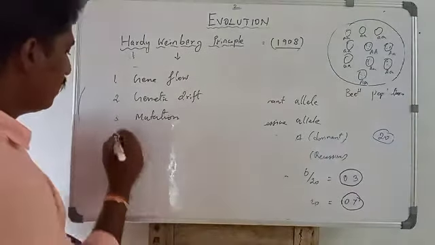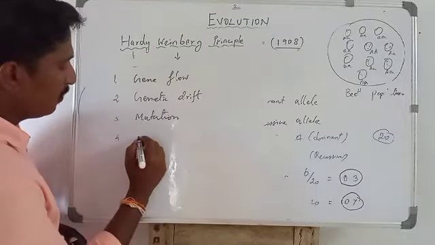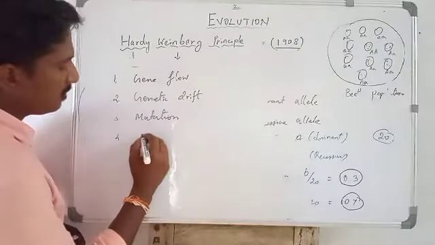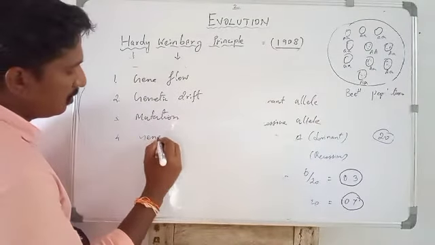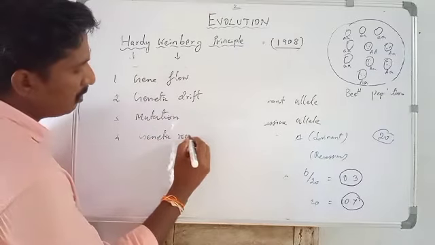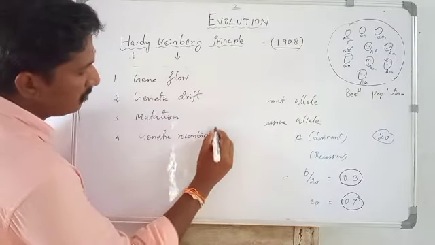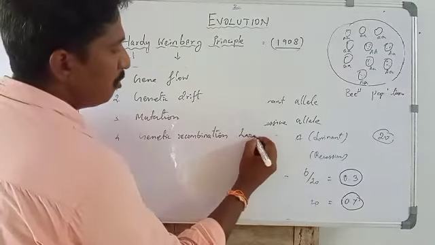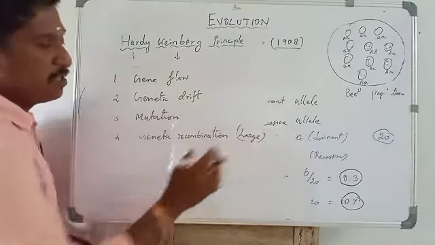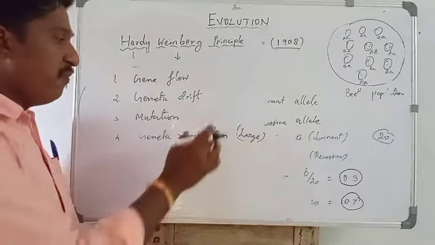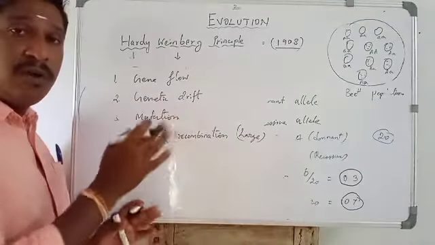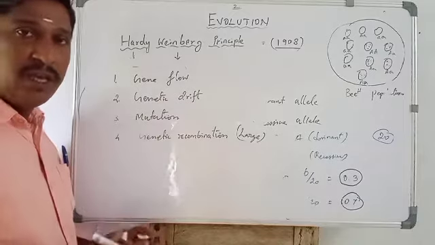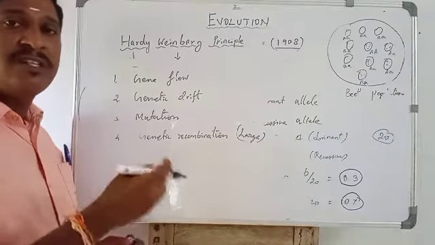Then the fourth one, genetic recombination. The population must be large. Only when the population is large do all alleles have a chance to be represented.